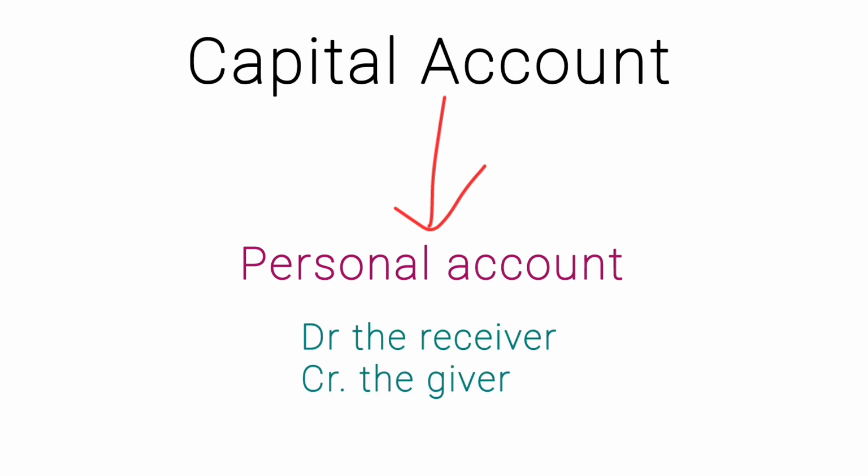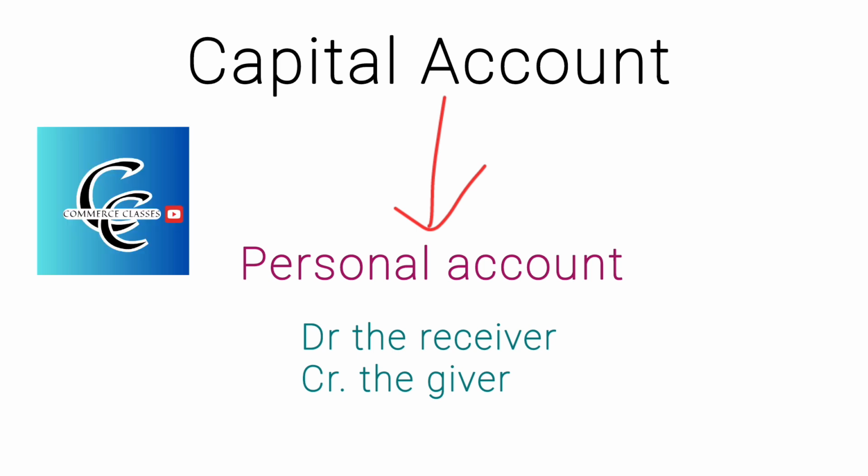So the rule for personal account is debit the receiver, credit the giver. Another point of view is that anything which is a profit for us will be a loss for the firm, and anything which is a profit for the firm will be a loss for the partners. So keeping this in mind, we will understand the format easily.